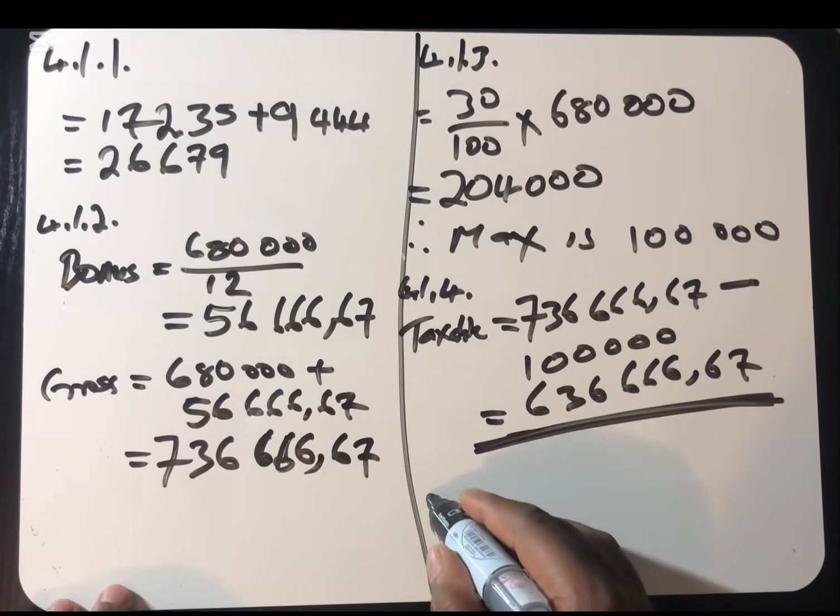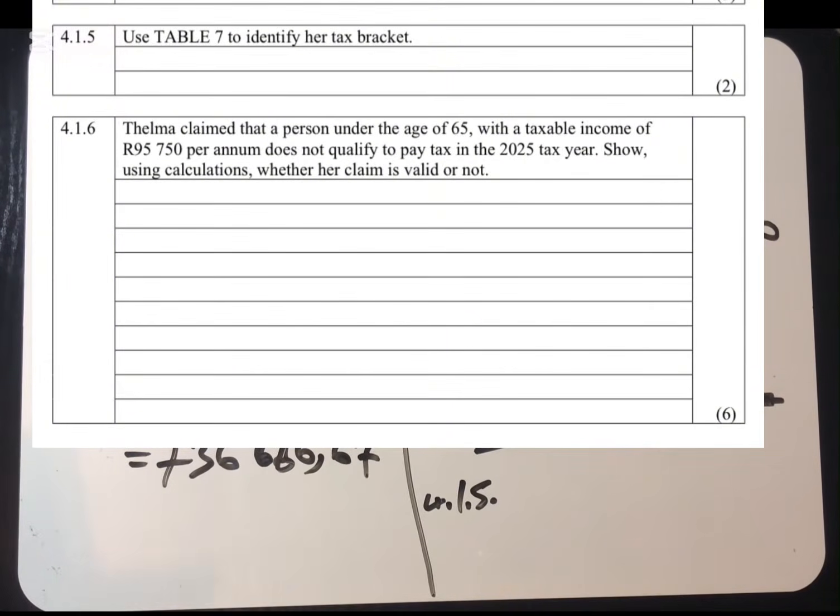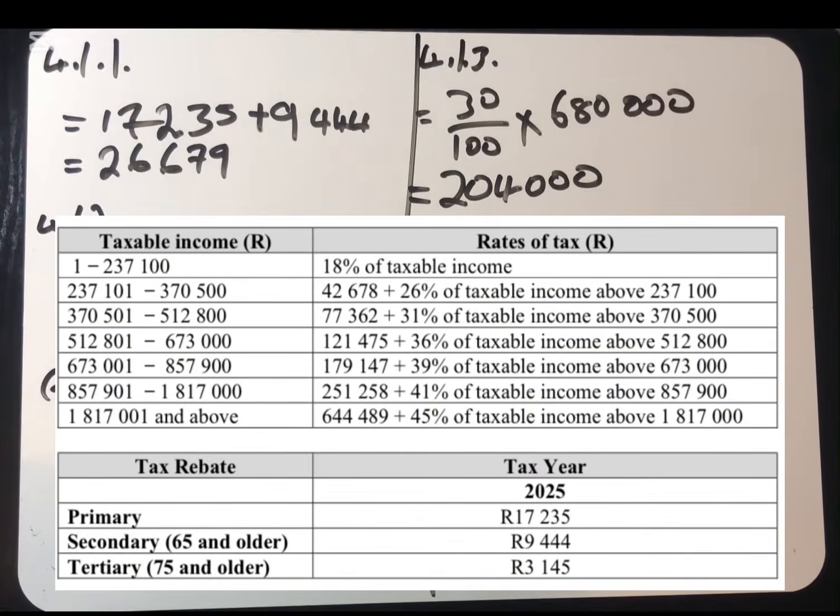Now, moving to the next question. 4.1.5, they are saying use table 7 to identify the tax bracket. So we go to the tax brackets and check, where do you think 636,000 is located? You can see that it's tax bracket number 4.